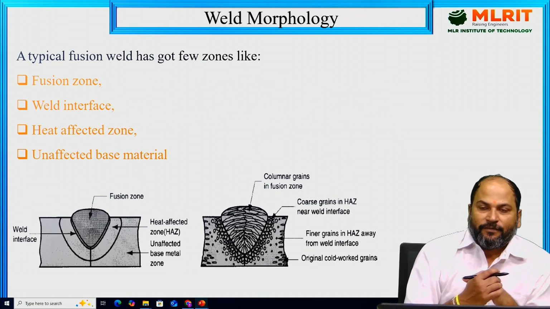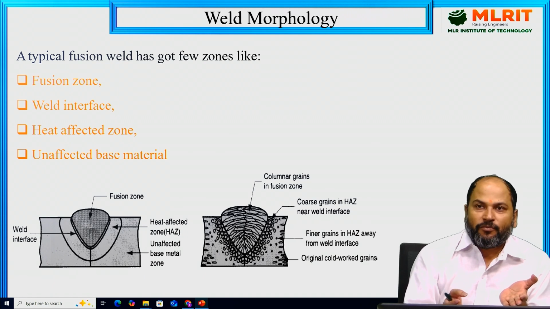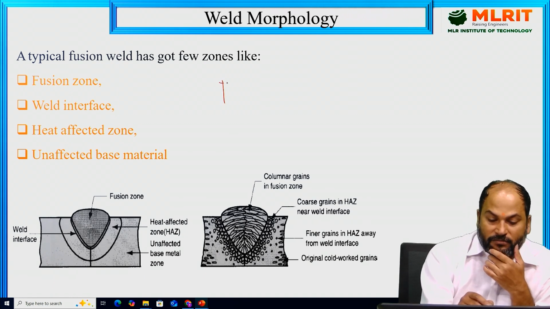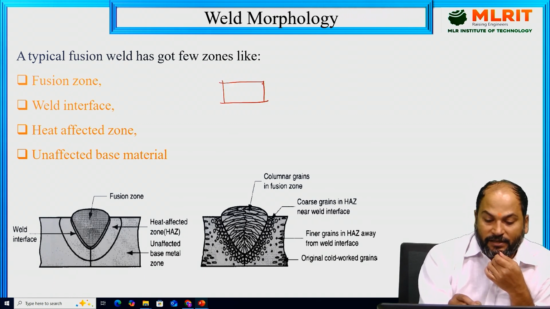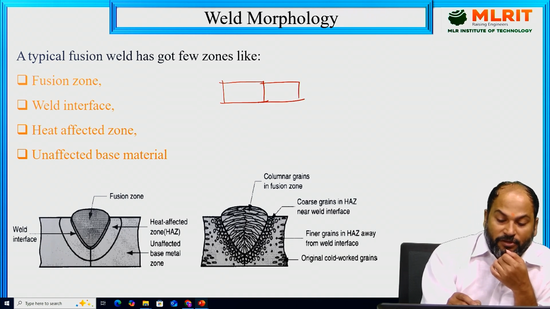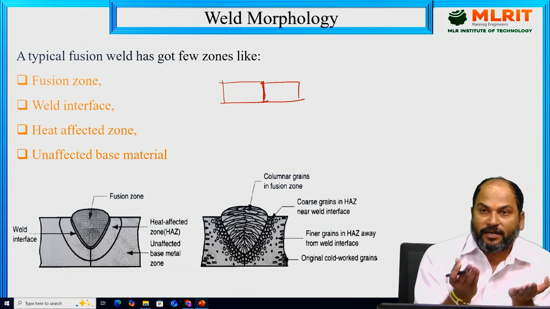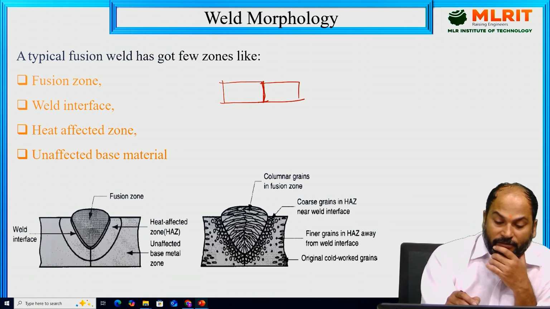Weld morphology means, suppose we are doing the welding. Suppose this is one piece we have to weld, and this is another piece we have to weld. Suppose we are joining them together.